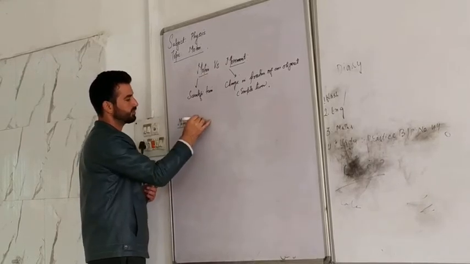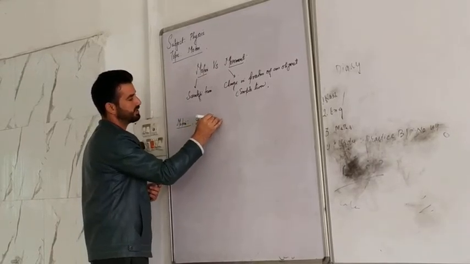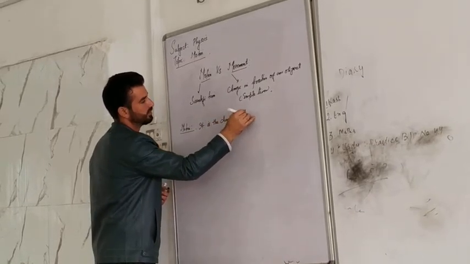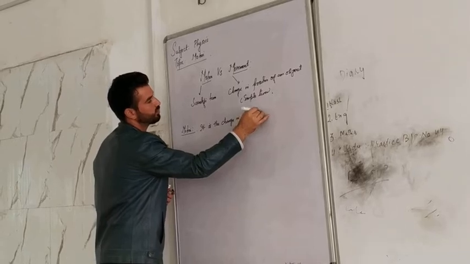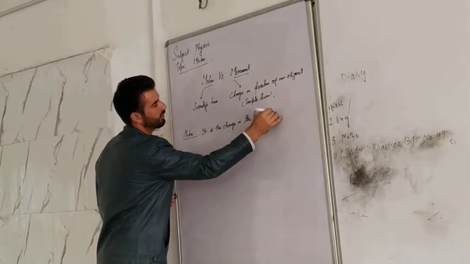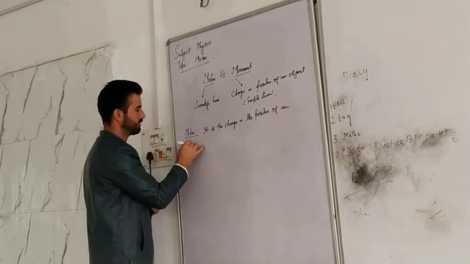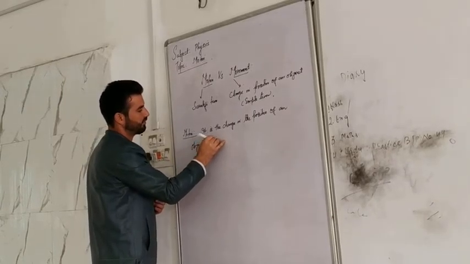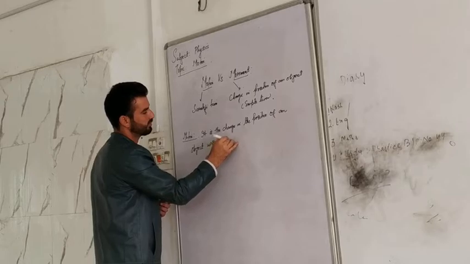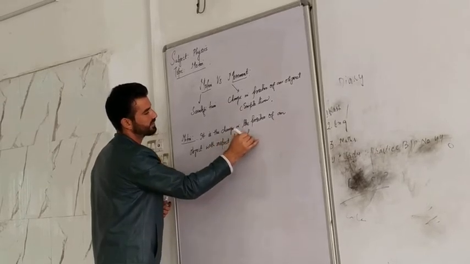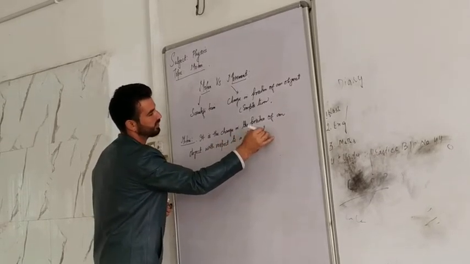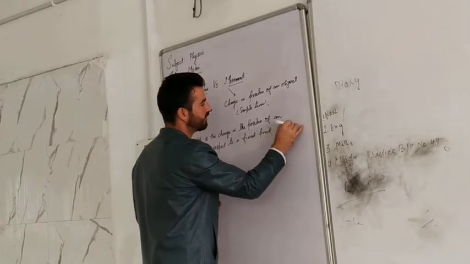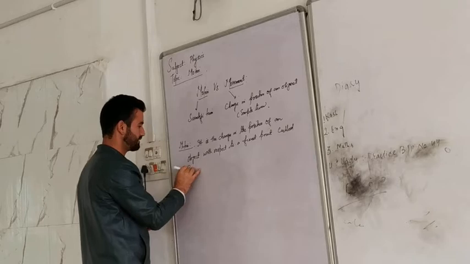It is the change in the position of an object with respect to a fixed point. Try to understand. With respect to a fixed point called point of reference.